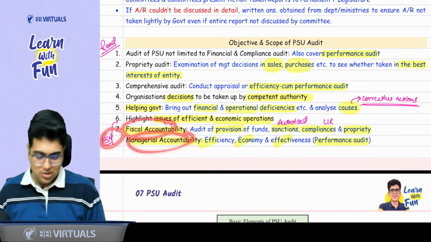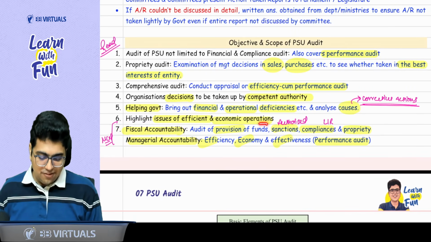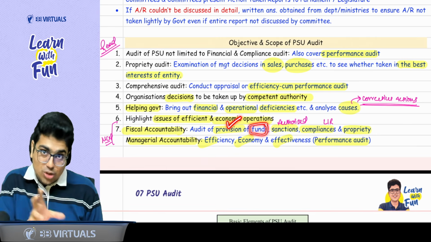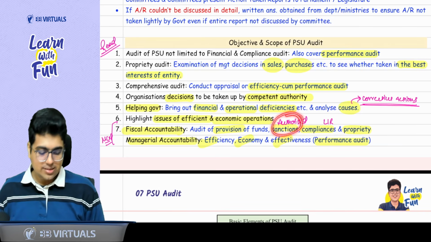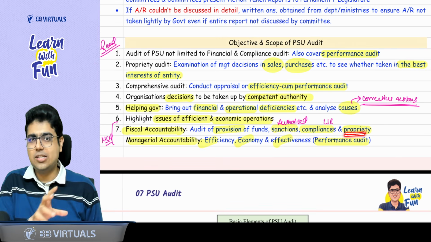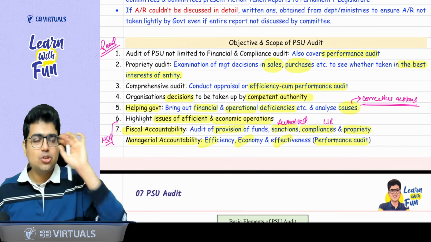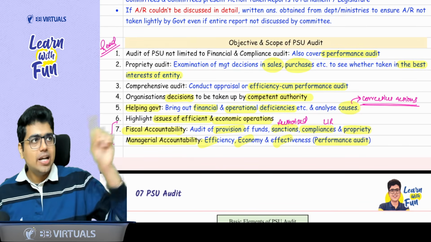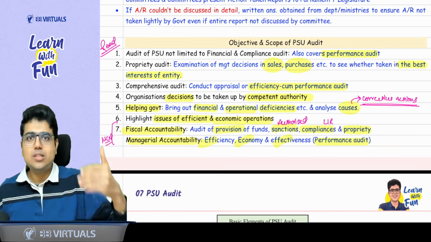This can be asked in MCQ. Fiscal accountability means you check for every expense proper provision was created. Then, sir, every expense was authorized. It complied with the law and regulations and it was a necessary expenditure. No unnecessary expenditure is done. So fiscal accountability is just ensuring that for every expense, it was authorized, proper provision was created, and it was done in a propriety way.